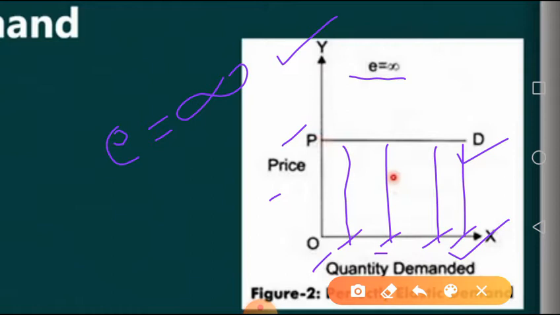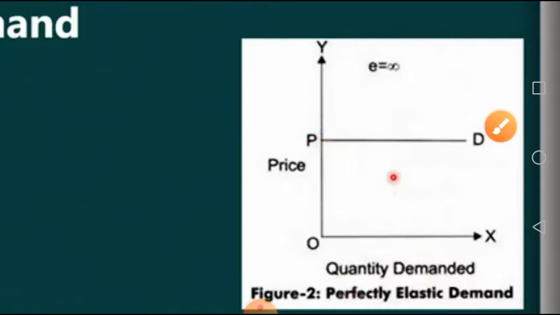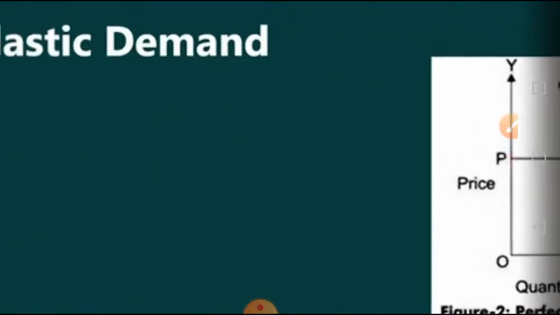When there is no change or very small change in the price of a commodity, then there will be infinite change in the quantity demanded. Meaning even if there is no change in price, the demand for the commodity shows a lot of variation. That is your perfectly elastic demand.